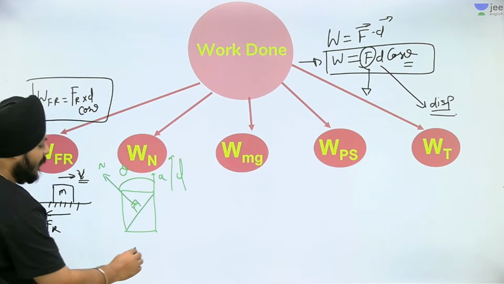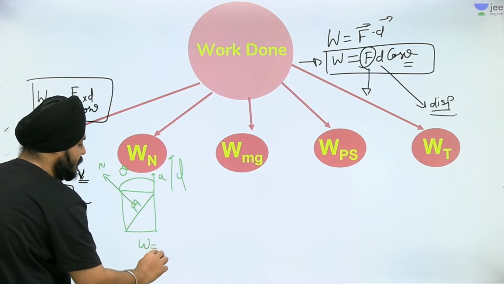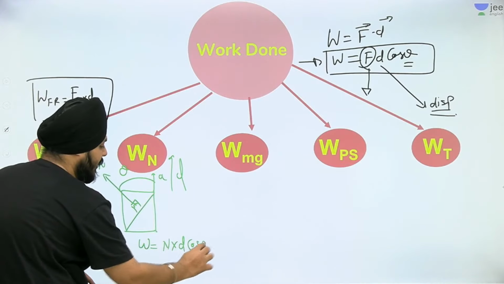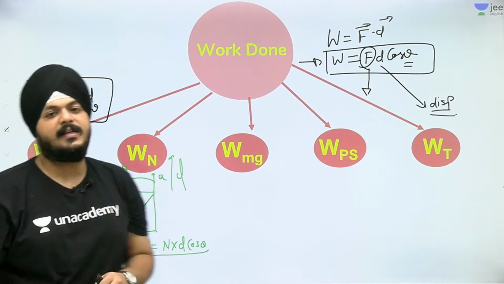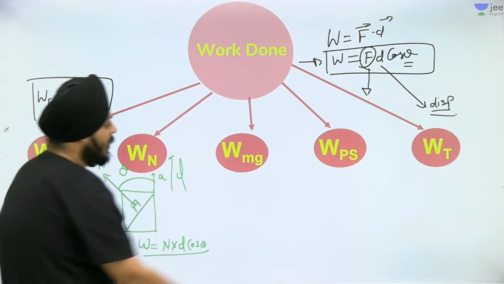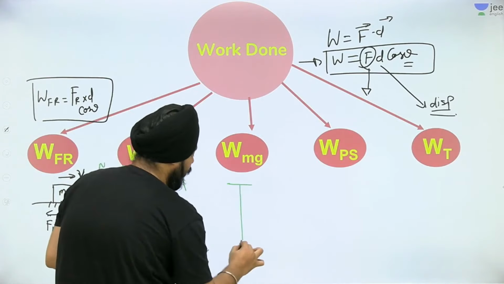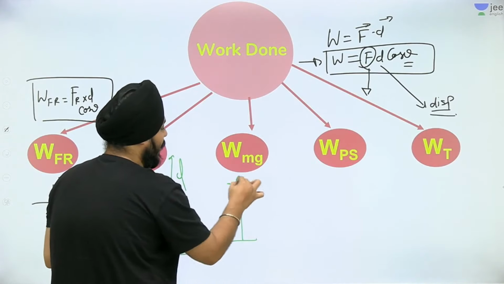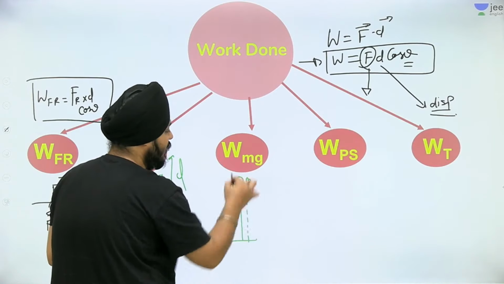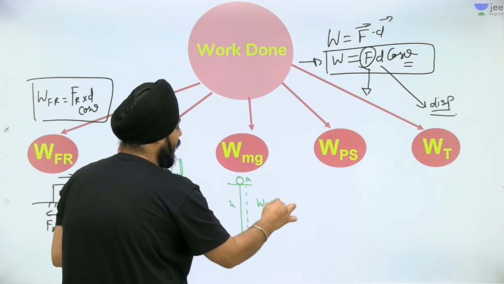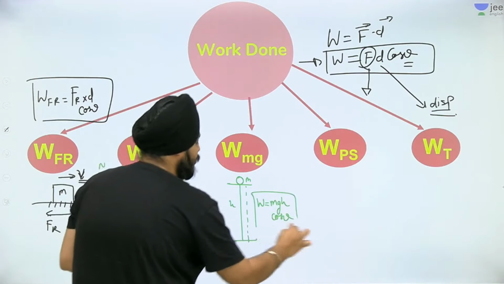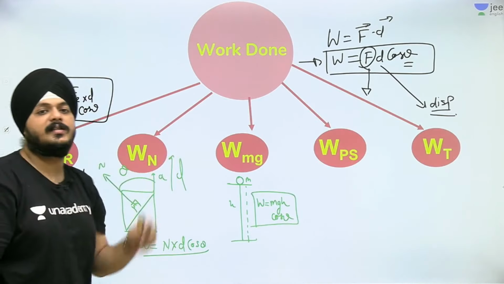Again we have the formula: work done is normal into displacement into cos theta. So here the force is replaced by the normal. mg also does work. Suppose this is the height h, and the particle has mass m. Then the work done is mgh cos theta. This is another example of work done.